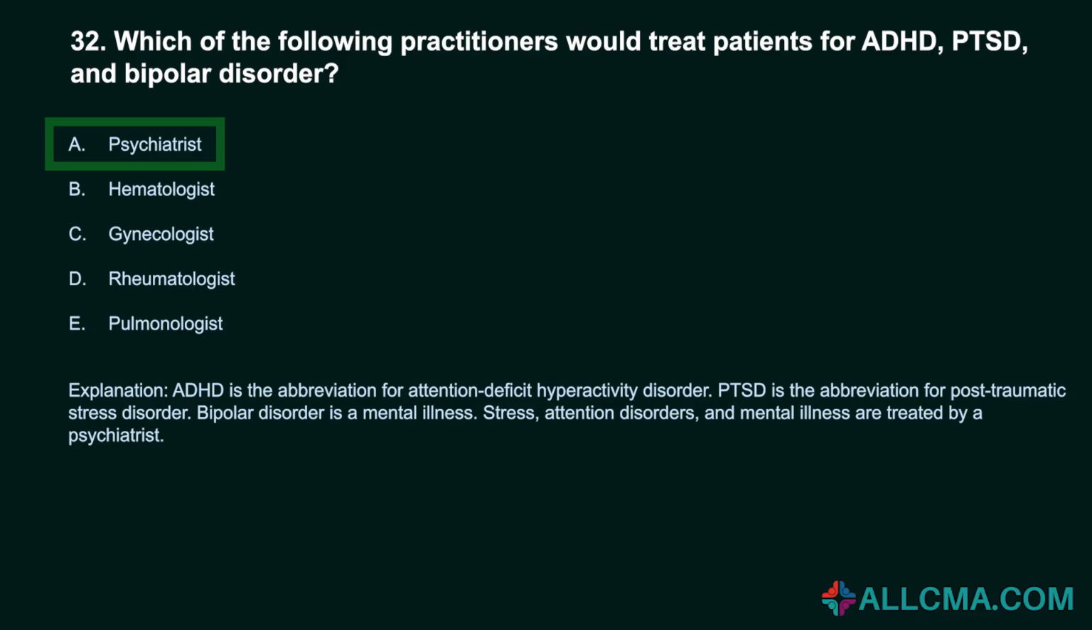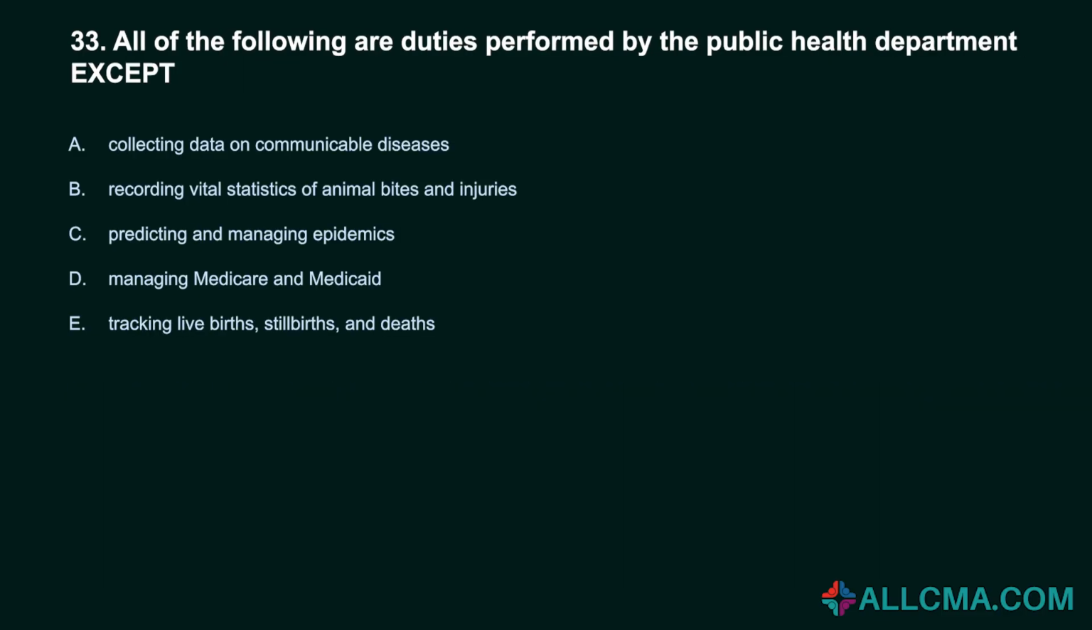PTSD is the abbreviation for Post-Traumatic Stress Disorder. Bipolar disorder is a mental illness. Stress, attention disorders, and mental illness are treated by a psychiatrist. 33. All of the following are duties performed by the Public Health Department except: A. Collecting data on communicable diseases.